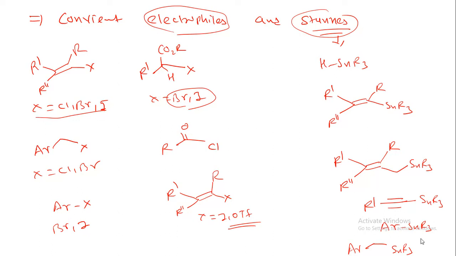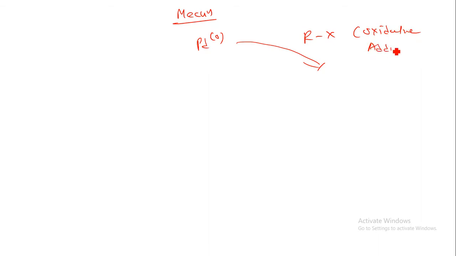Okay, so now let us understand its mechanism. In all organometallic chemistry, we will start with our palladium ligand. In the presence of R-X, under the oxidative addition reaction, the oxidation state of palladium will be increased by 2.